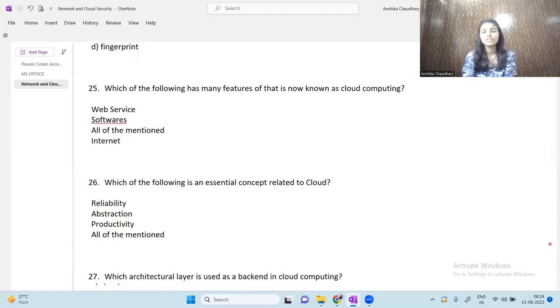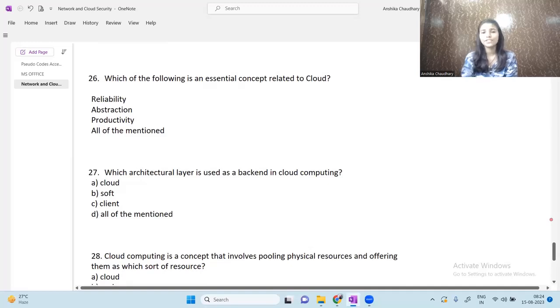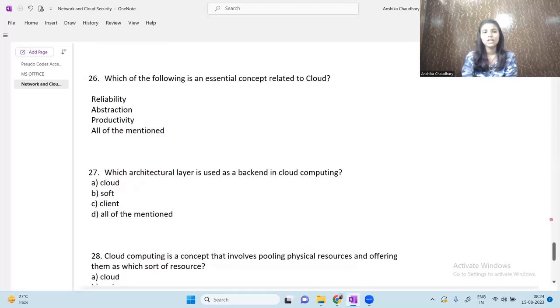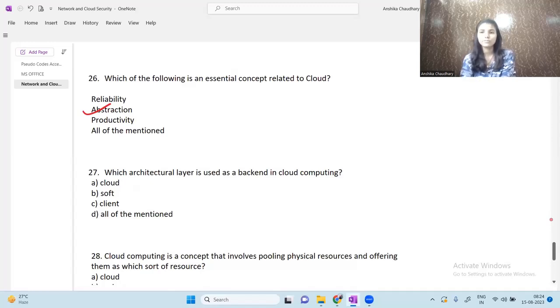Next question is: which of the following has many features of what is now known as cloud computing? So internet. Okay, which of the following is an essential concept related to cloud? Reliability, abstraction, productivity, all of the mentioned. So abstraction. What is abstraction? If you are familiar with the fundamentals of object-oriented programming, you must be familiar with abstraction.